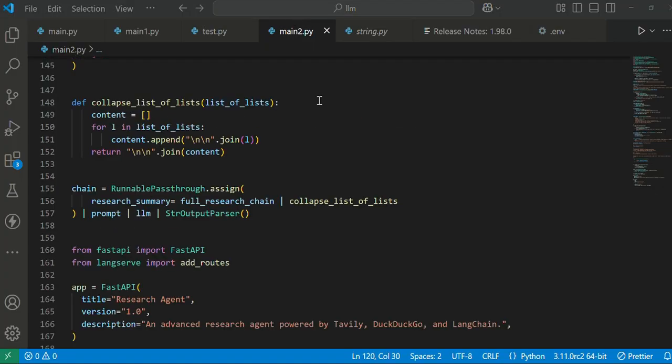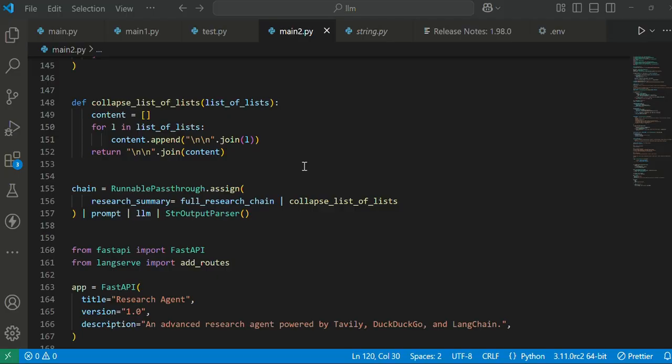Let us understand our model by taking an example. Consider a user gives a research-based input, like what are the latest advancements in quantum computing. The agent takes the input and generates 3 high-quality research questions for retrieving the best information. Those will be passed to Tavily and DuckDuckGo to retrieve prior research information, and from that we extract relevant content from the research results and summarize the findings.